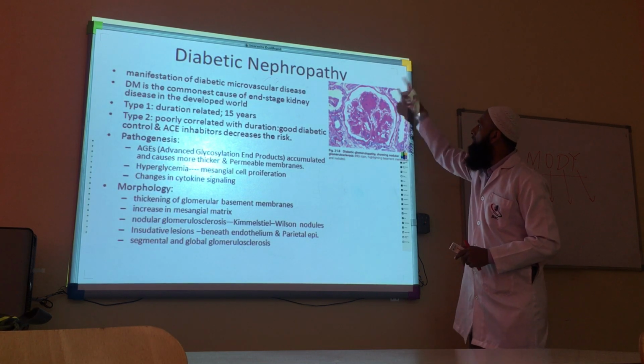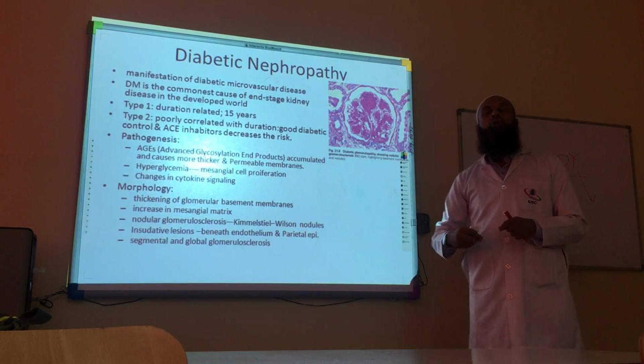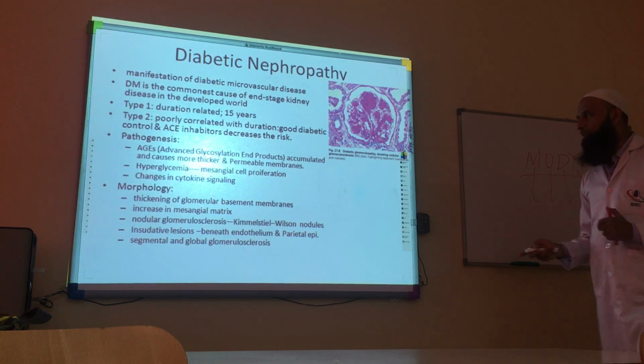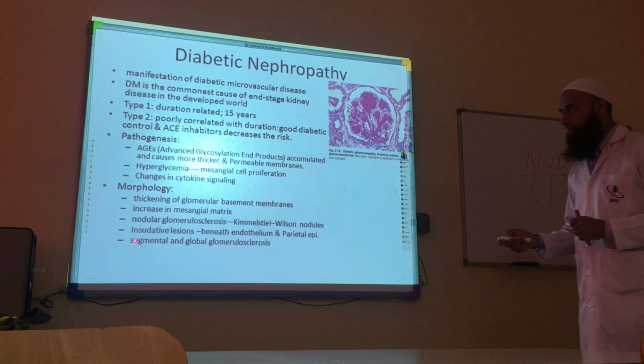You can find a nodule here, a nodule here, a nodule here. This is called nodular glomerulosclerosis, multiple nodule formation within the glomeruli. These are called Kimmelstiel-Wilson nodules. This is the typical nodule seen in diabetic patients, and based on their names, they call them Kimmelstiel-Wilson nodules.